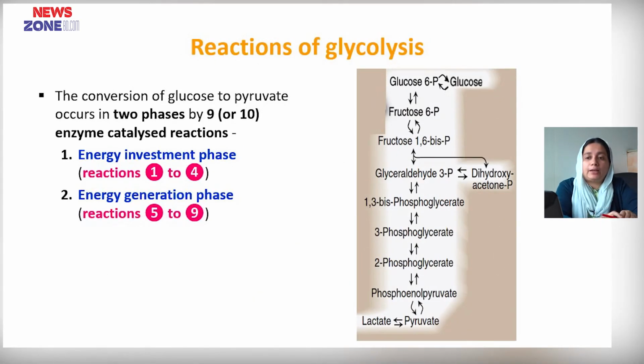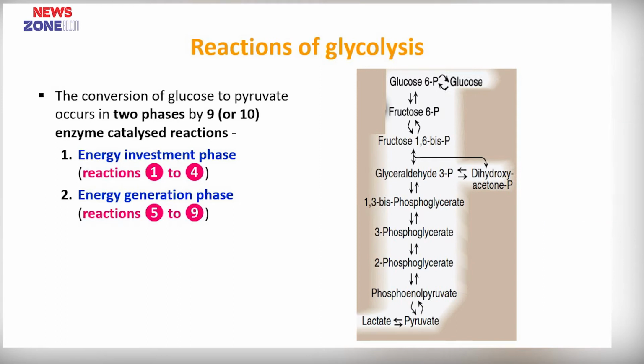So, reactions of glycolysis. The conversion of glucose to pyruvate occurs in 2 phases by 9 enzyme catalyzed reactions. Phase number 1 is known as the energy investment phase. Reactions 1 to 4 are usually included in the energy investment phase, and phase number 2 is the energy generation phase. Reactions 5 to 9 are the energy generation phase.